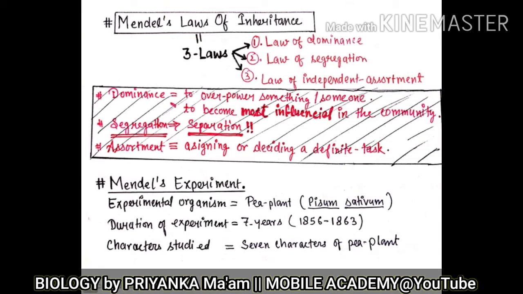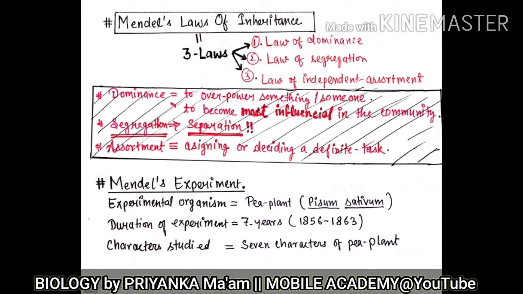He gave three laws to describe how heredity takes place, or how the passing on of the characteristics from a parent generation to the offspring takes place. The first law is the law of dominance, the second law is the law of segregation, and the third law is the law of independent assortment.